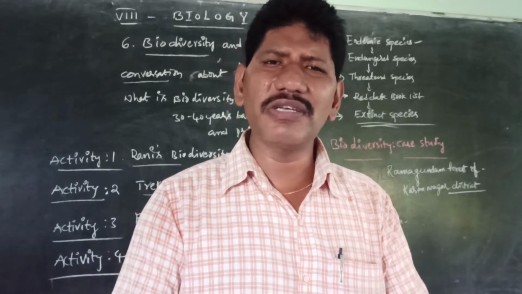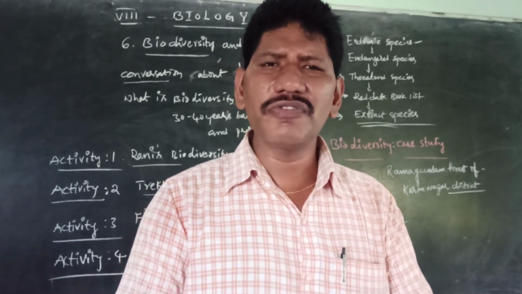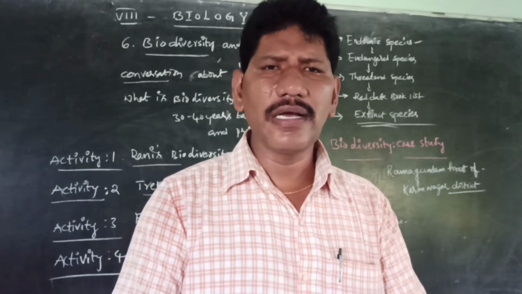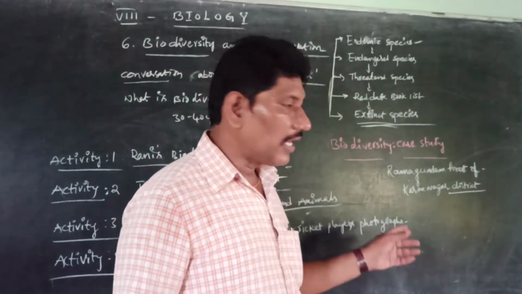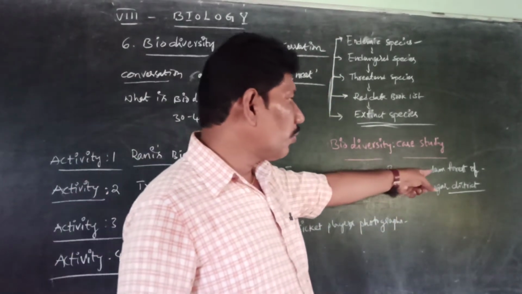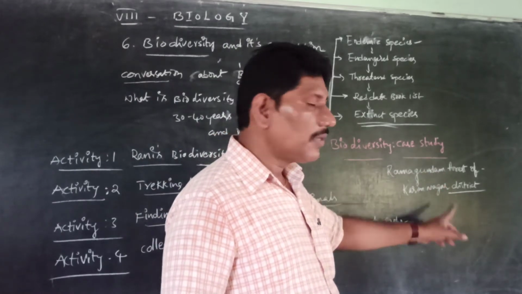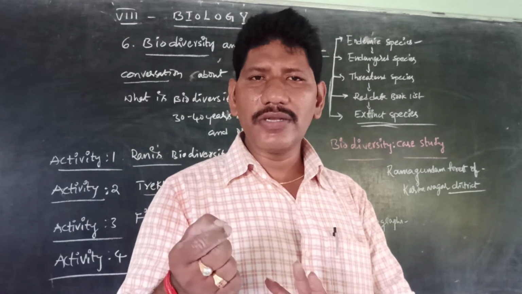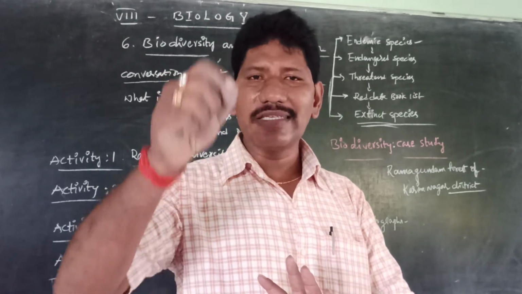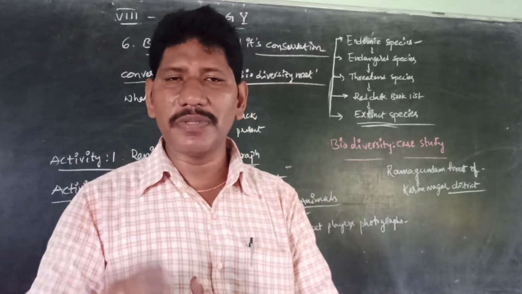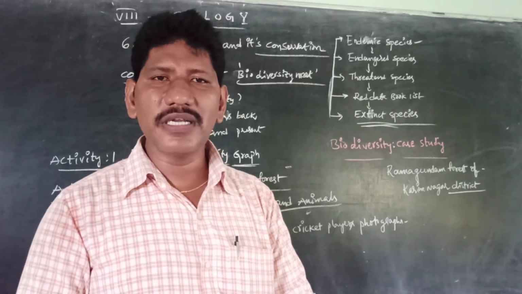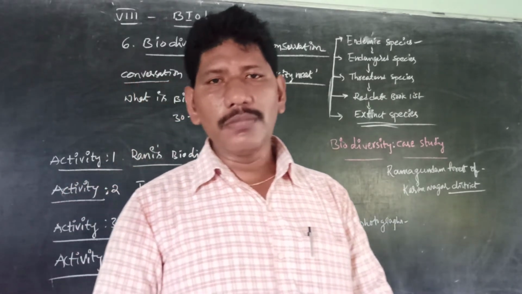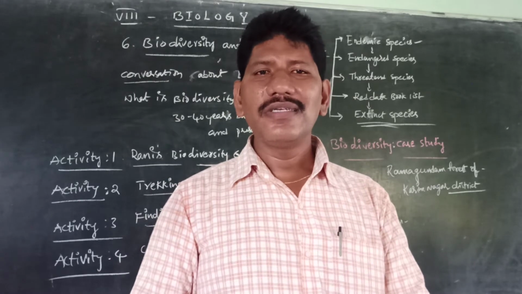So previously a very rich variety of species was present in that area, because actually the information was given about the Ramagundam forest of Karimnagar district. But after bifurcation, let us take another example which is related to our Andhra Pradesh. We have to take another example, called Rampa, which is near East Godavari and West Godavari.